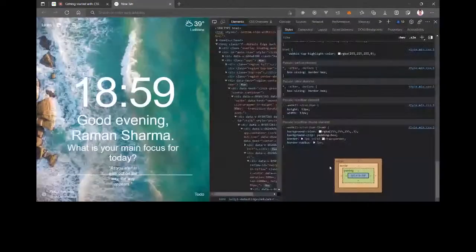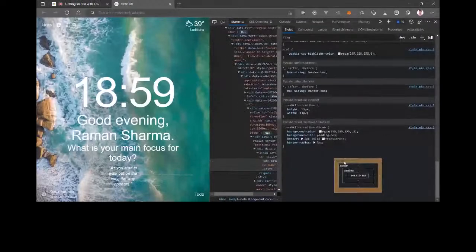You can see that we have the margin, and margin is null here. There is not any margin, and then we have the border. There is not any border, and then we have the padding. There is no padding.